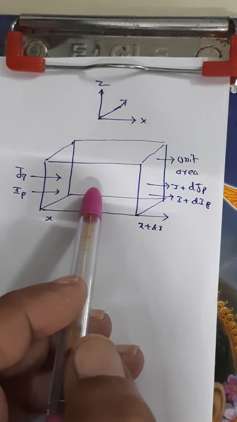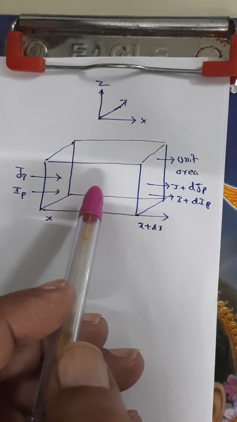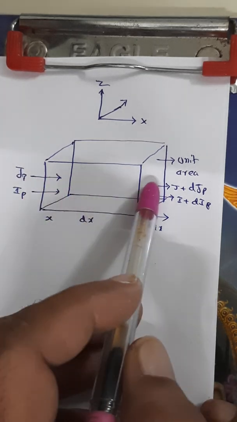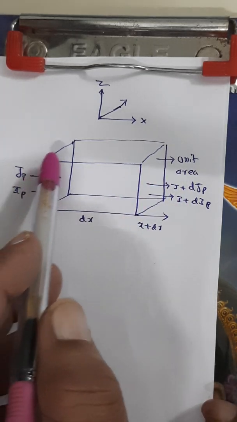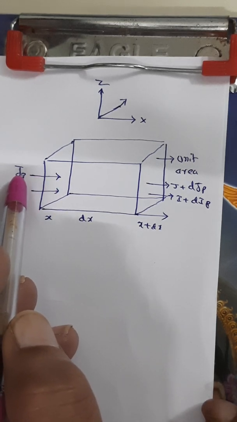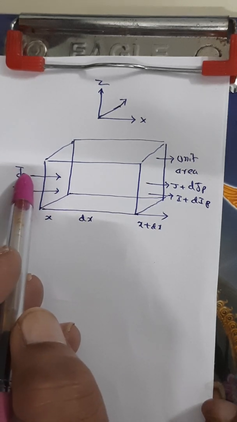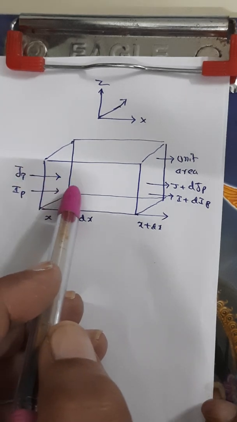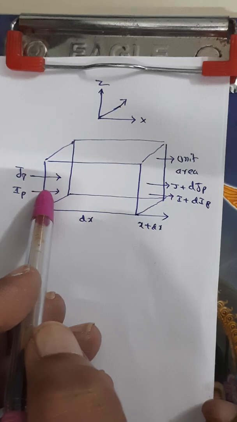So if you see the volume element, this is entry, this is exit. Into the volume element, the current due to holes entering is Ip, and the current density due to holes entering the volume element is Jp.